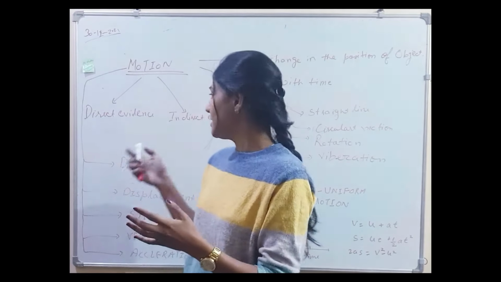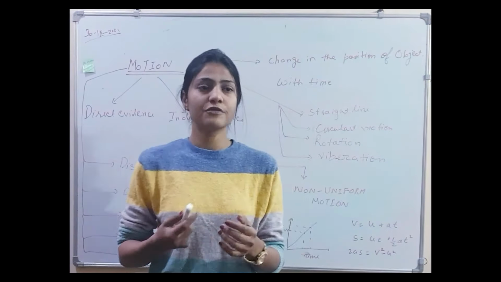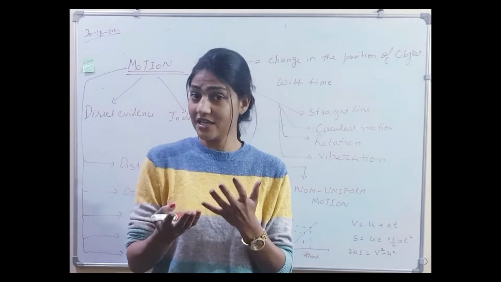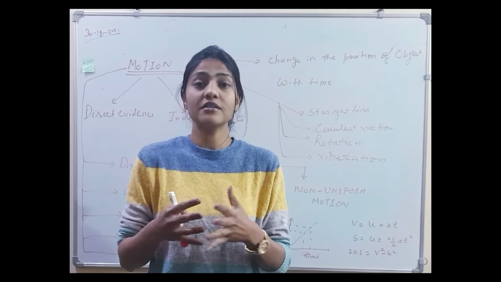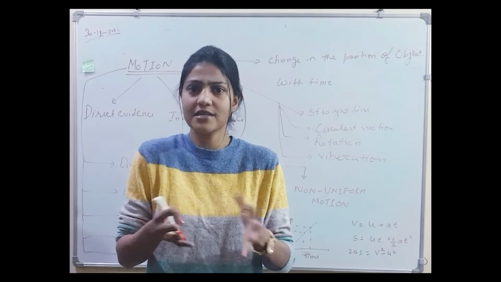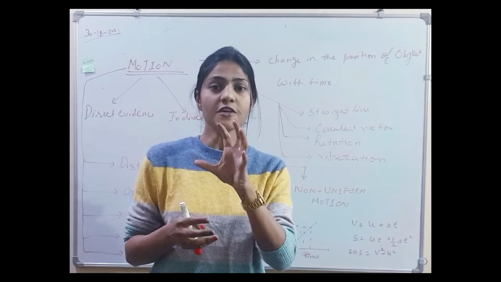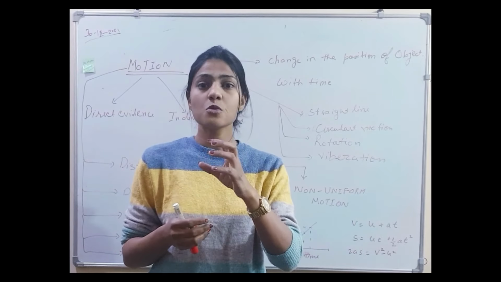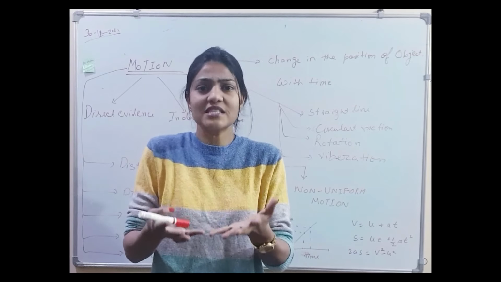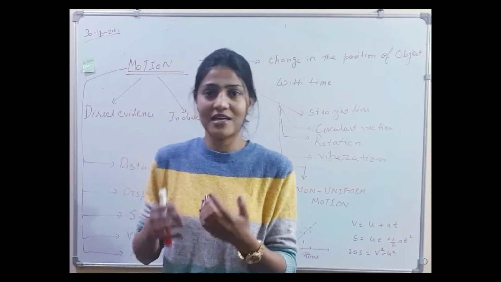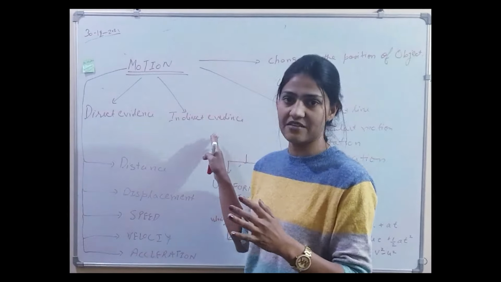And what do I mean by indirect evidence? For example, air is in motion. Yes, you know, but you cannot see this. Then how can we say that air is in motion? By observing the dust particles, the moving of the leaves, the moving of the branches, we say that the air is in motion, and these are examples of indirect evidences.